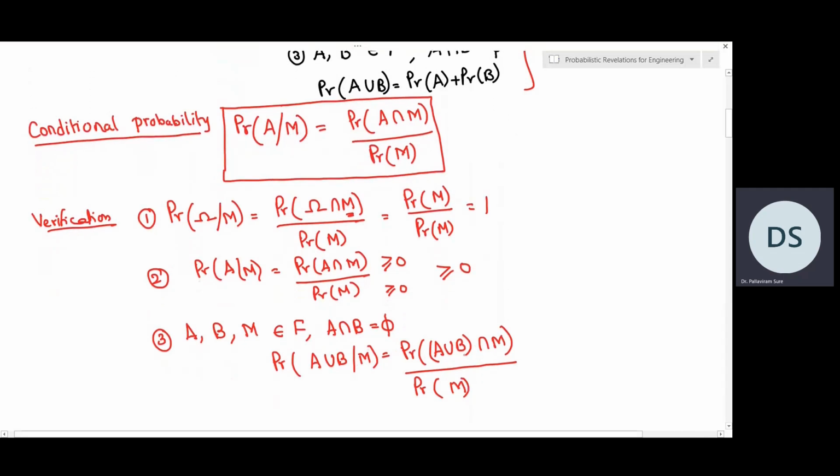So A union B intersection M can be written as probability of A intersection M union B intersection M divided by probability of M.